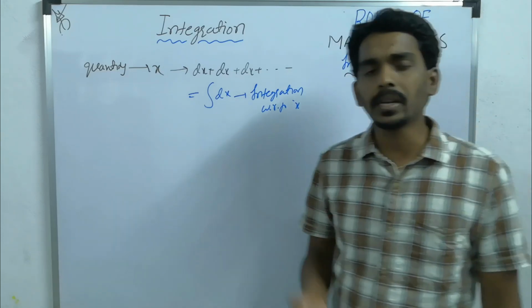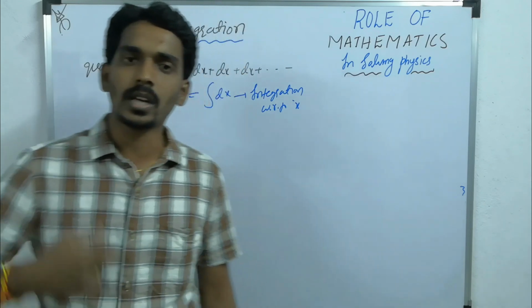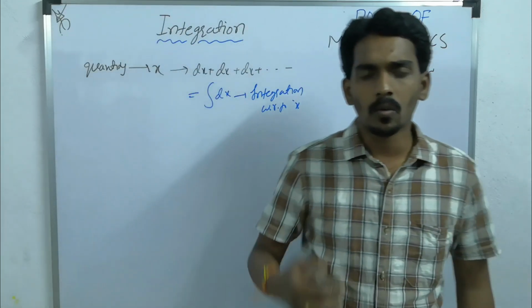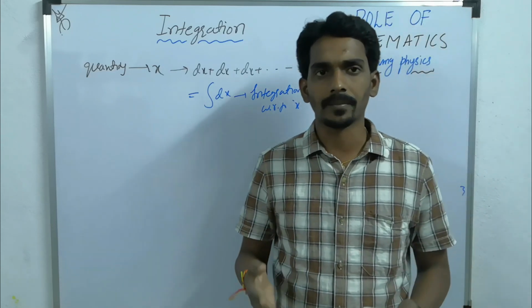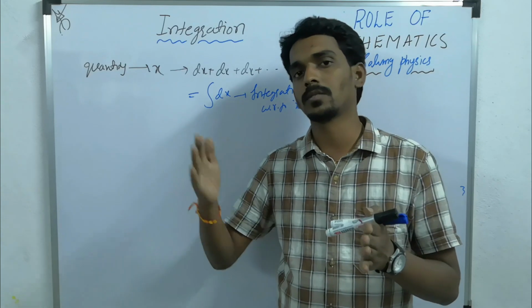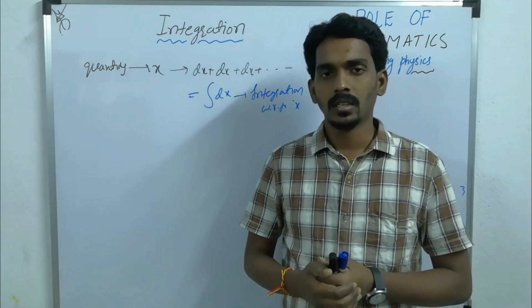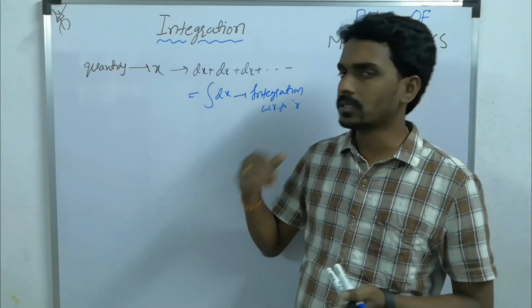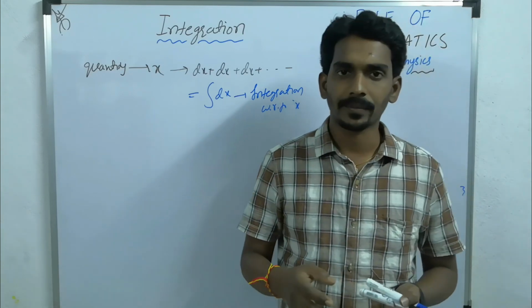But why it is difficult is, first you should come to know that in physics, in a particular situation, whatever quantity they are asking for, you can find it as small elements. Then you get the value of that small element, like dx or dy or dz, anything.